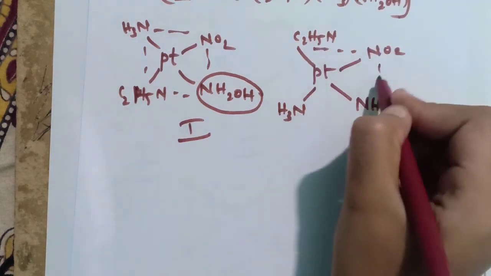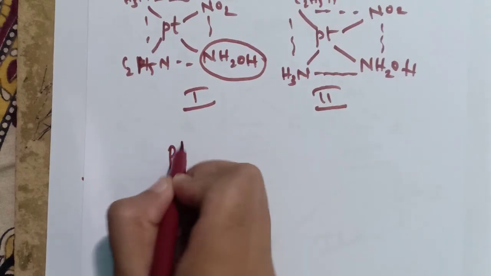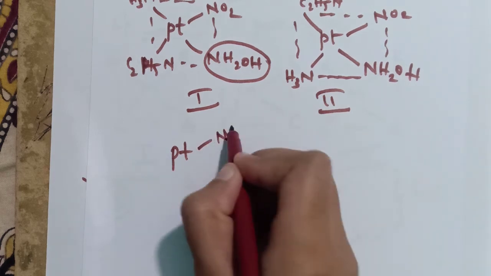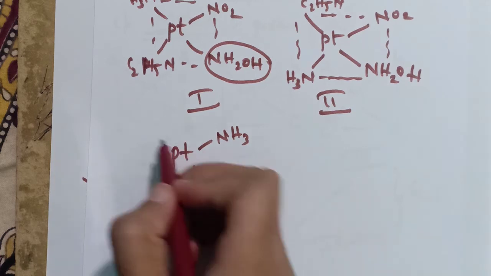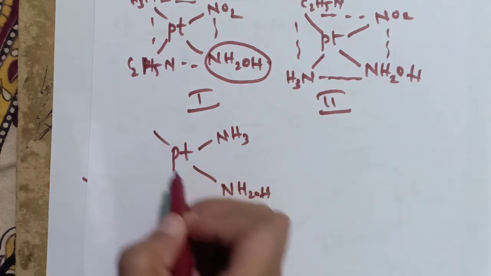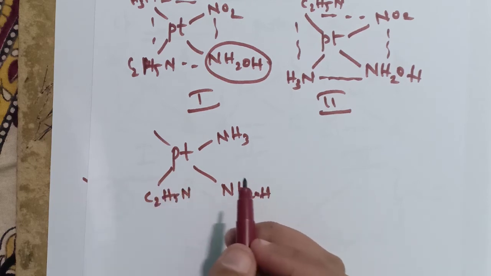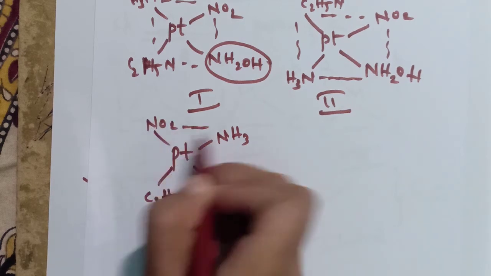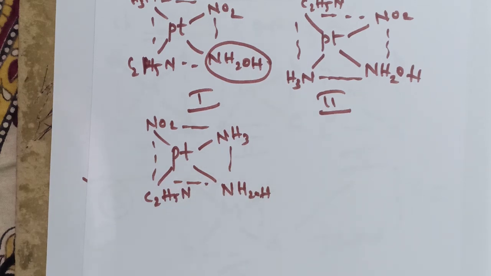This is the second type of isomer. And the third one is Pt, NH3. Just fix this ligand NH2OH, and here it is C2H5N, and here it is NO2. These are the possible isomers of this complex.